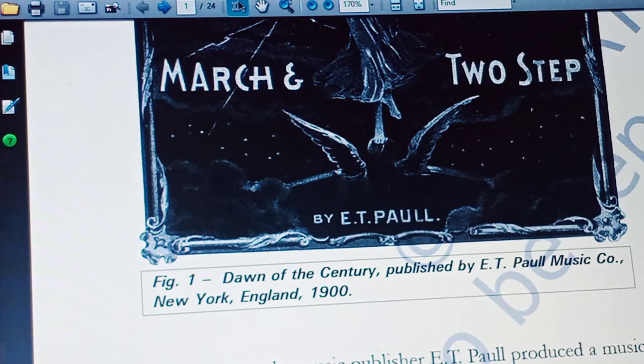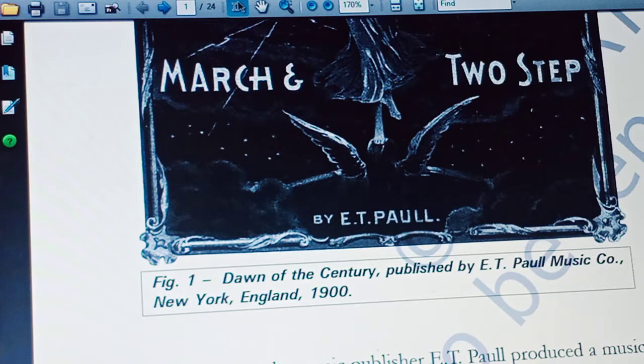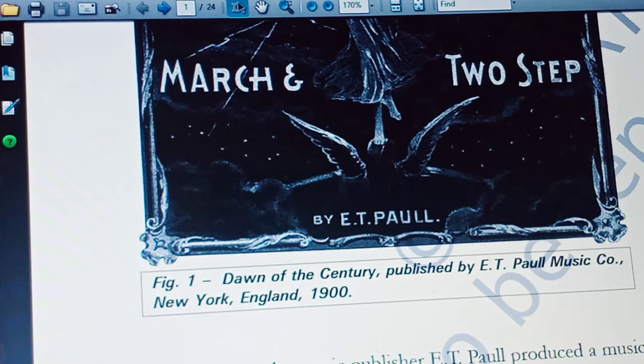It is published by E.T. Powell Music Company. And moreover, you know that questions will be given in the annual examination based on pictures. That is why you must be thorough over each and every picture. You have to learn the picture also.